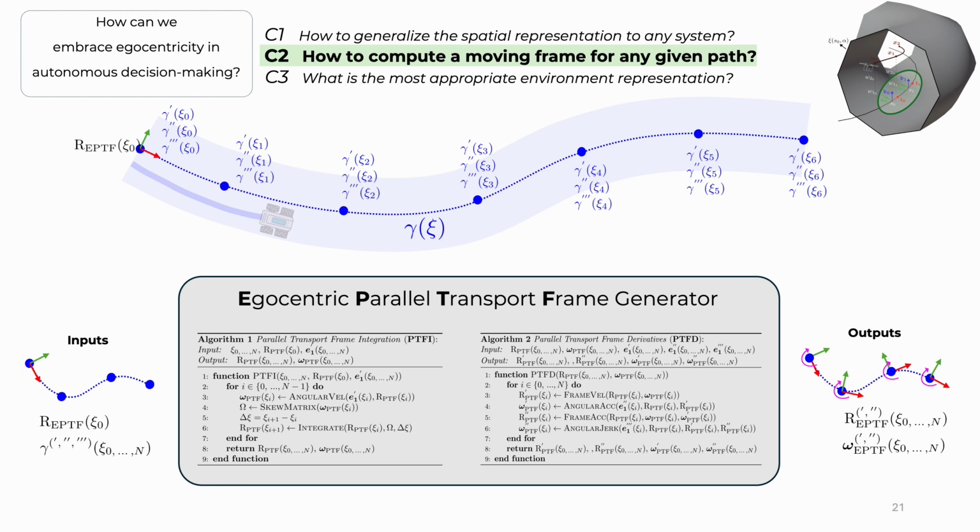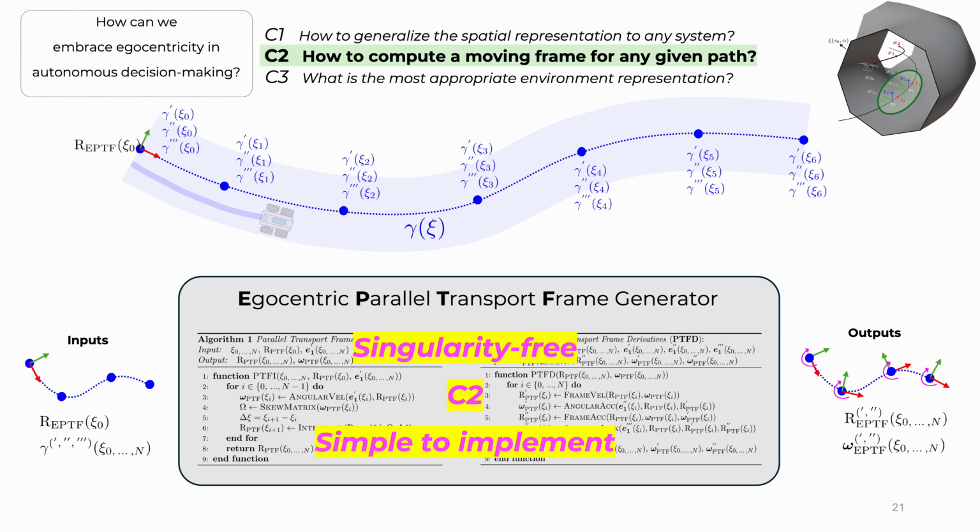As I mentioned in the previous slide, this frame was designed such that all this information was guaranteed to be well defined and C2, in the sense that it could provide gradient information up to the second order. Thanks to these features, we can use this frame in optimization, learning, or any other decision-making algorithms where gradients are required. Another feature is that the underlying algorithms operating under the hood are extremely simple to implement.